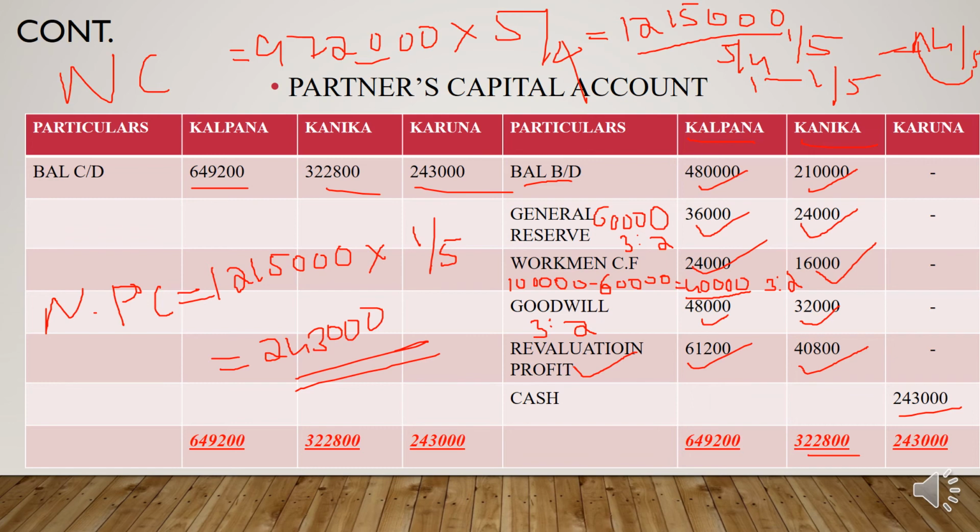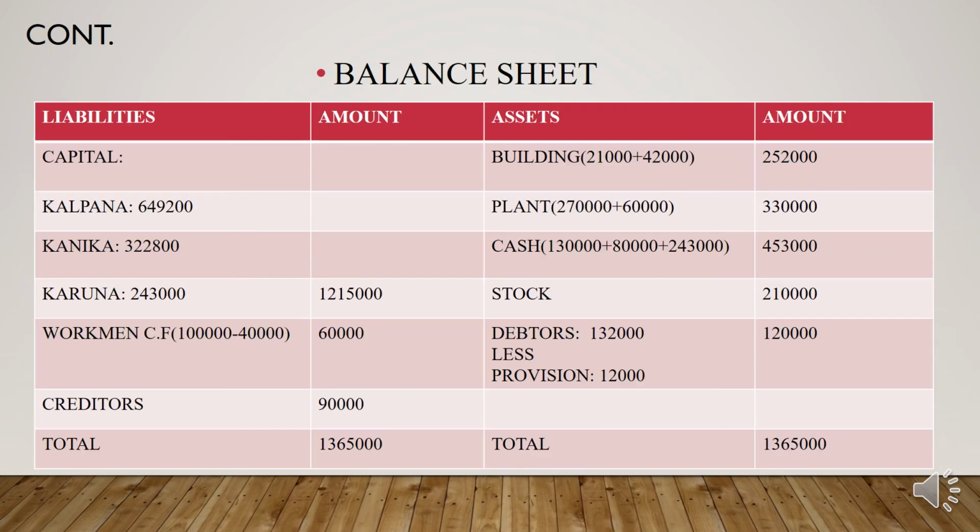Then next you need to find out the balance sheet. You need to calculate the balance sheet of the new firm. How do you calculate it? You need to do all the adjustments relating to building, plant, cash, stock, debtors, etc. Here for the building, in your question it says that it is appreciated by 20%.